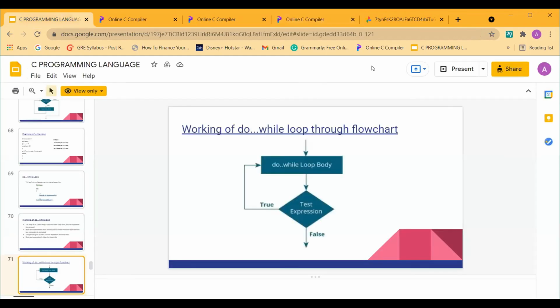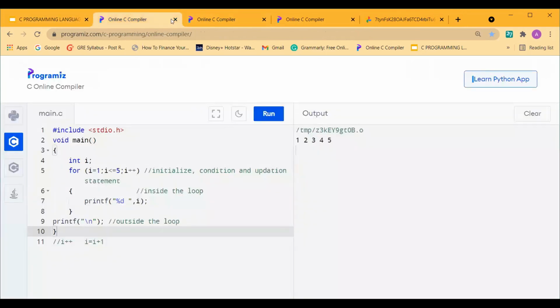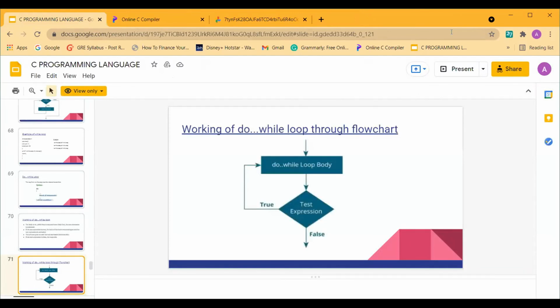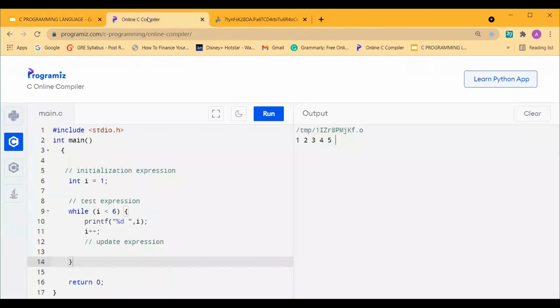And yeah, since we have completed for, while, and do while, does anyone have any doubt in this? And if anyone didn't understand anything, or if I'm going too fast or not explaining, can anyone please respond? Clear? Everything clear. Yes, clear. Okay, thank you.